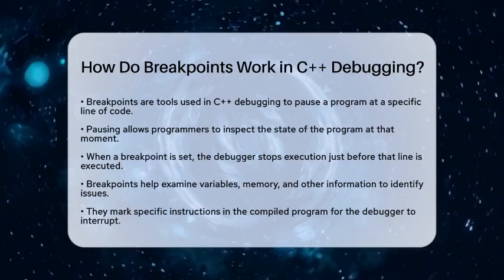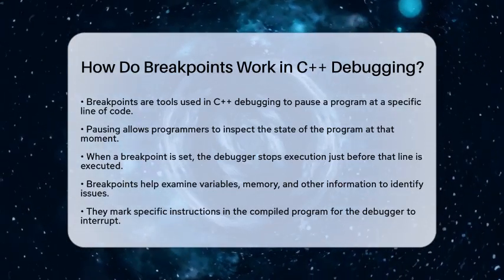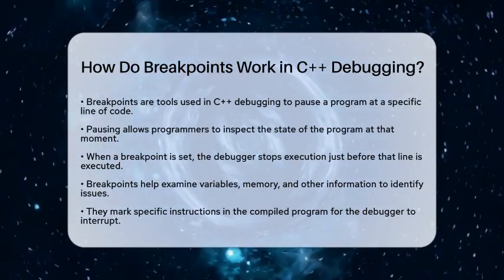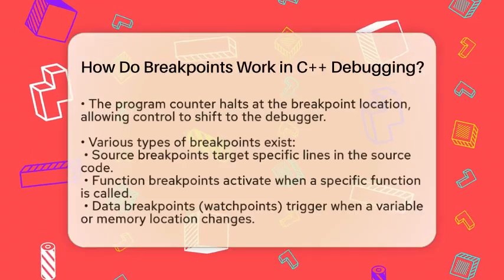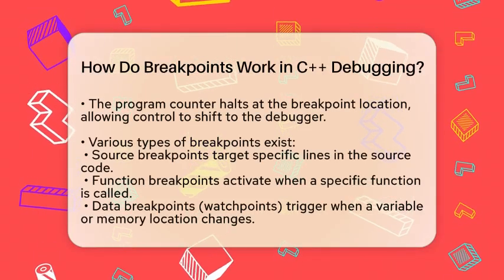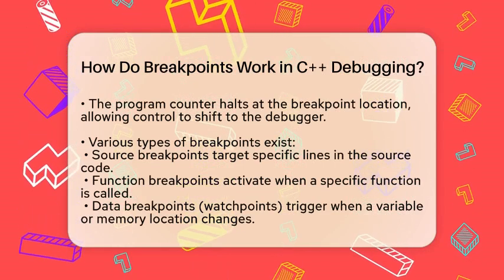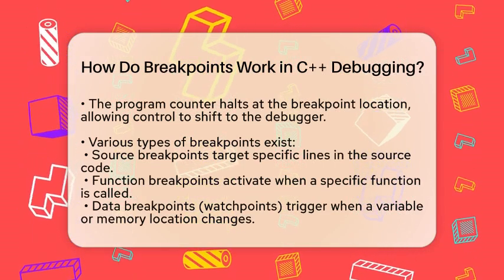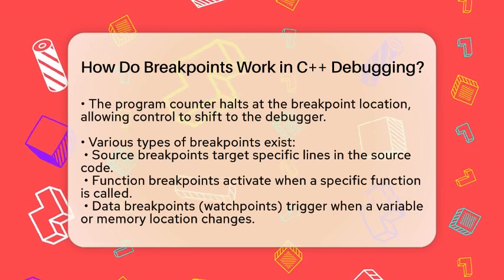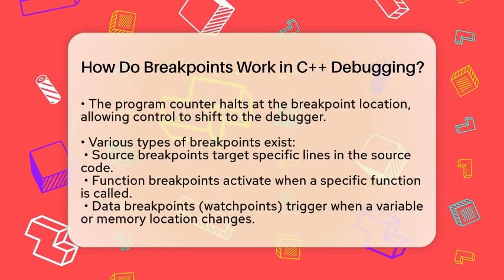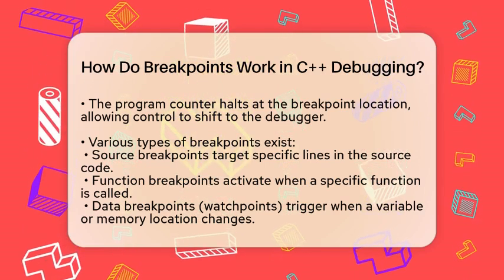At a basic level, breakpoints mark a specific instruction in your compiled program. When the program counter reaches this marked location, the debugger interrupts the program. This is typically done by replacing the instruction at that location with a special command that tells the central processing unit to stop and hand control over to the debugger.